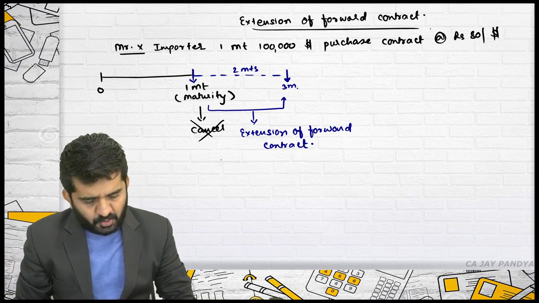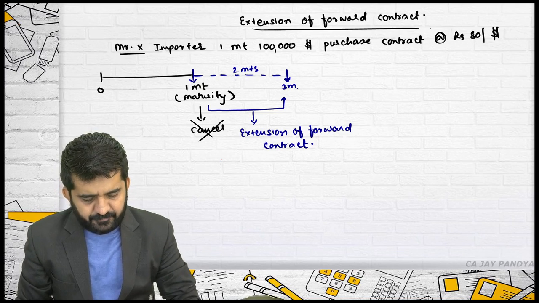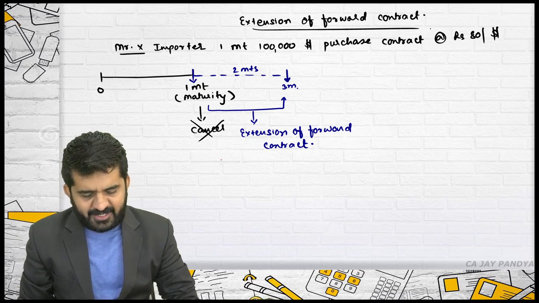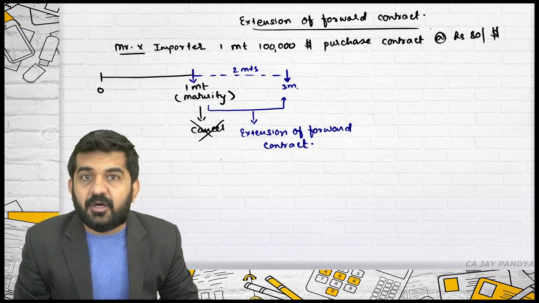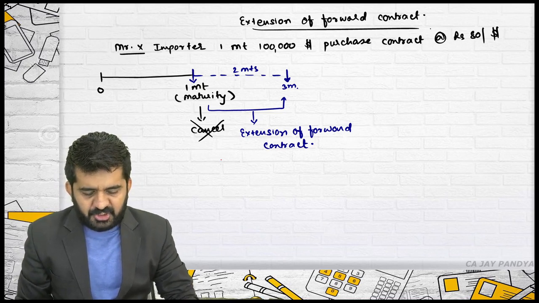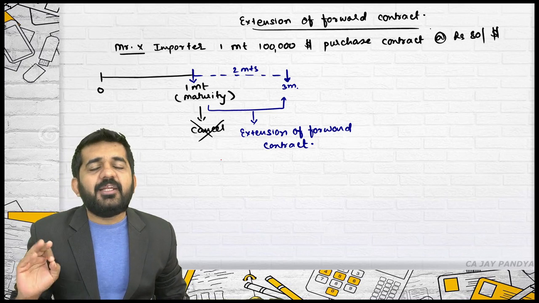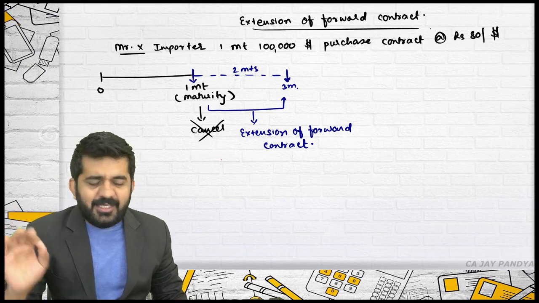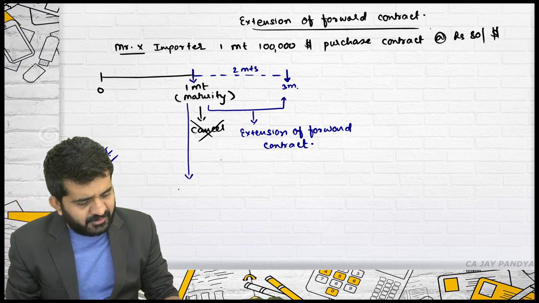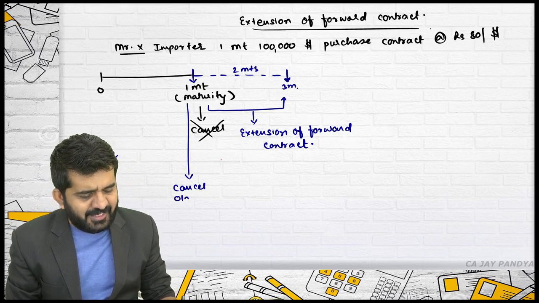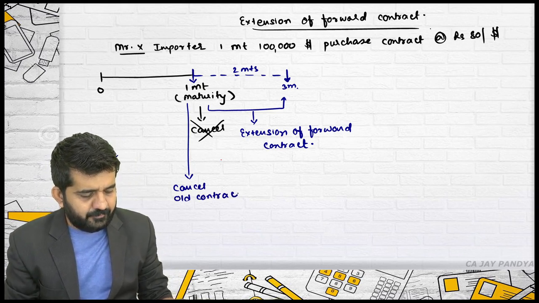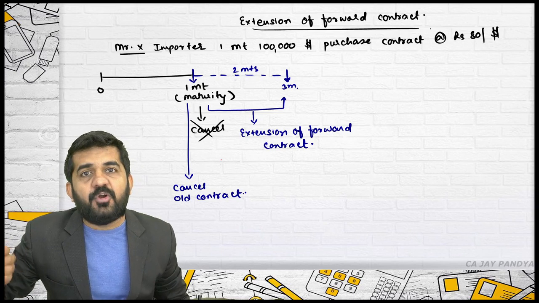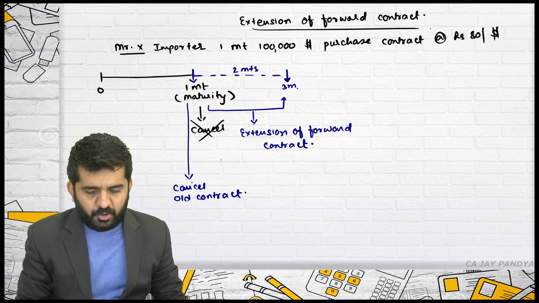Now, there are guidelines of FEDAI. This is the Foreign Exchange Dealers Association of India. There is a guideline that if extension of forward contract happens, what is to be done by the dealer? The dealer will cancel the old contract on this date. Sir, how to cancel the old contract? We have already learned. Cancellation of contract on maturity. Cancel the old contract.